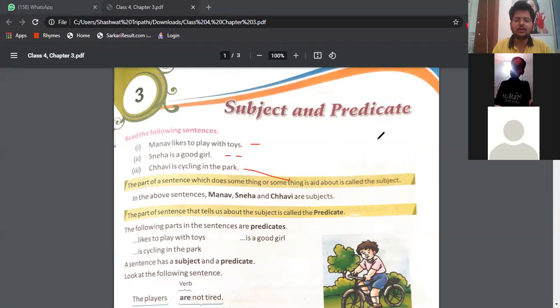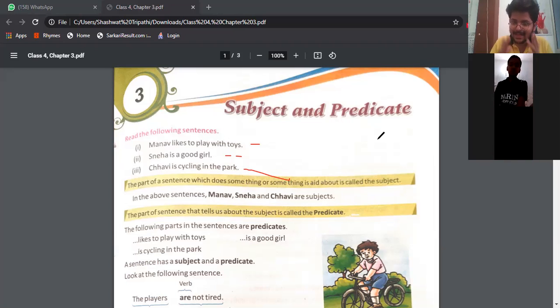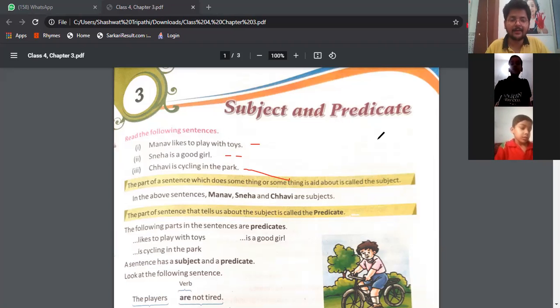We have already studied that subject and predicate are the parts of a sentence. Every sentence has both the subject and the predicate. Now, what is the subject? The definition says the part of the sentence which does something or something is said about is called the subject.